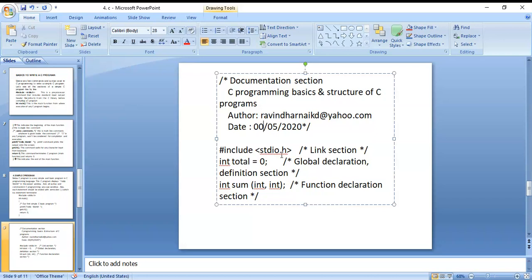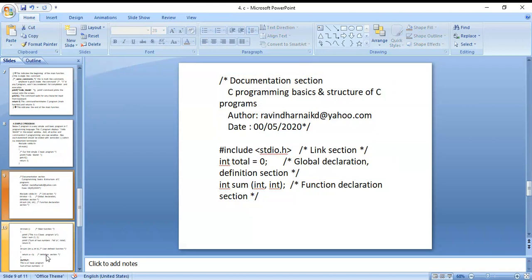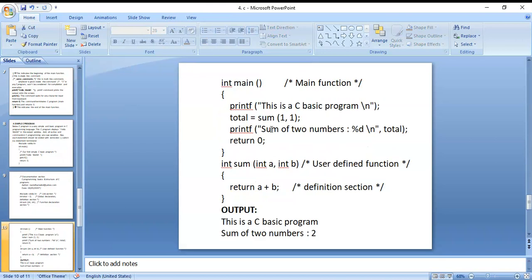Next, include stdio.h, this is the linking section. Next, global declaration section. Next, definition section, function declaration. Okay, next, here you can see the main function. Okay, in the main function, what is int main? Next, printf. This is a basic C program.